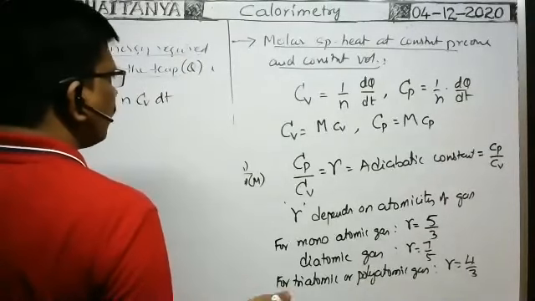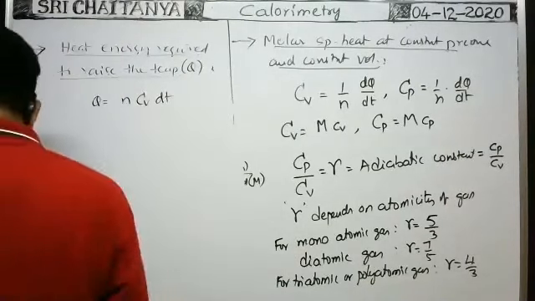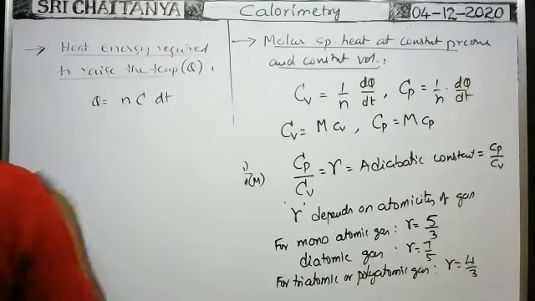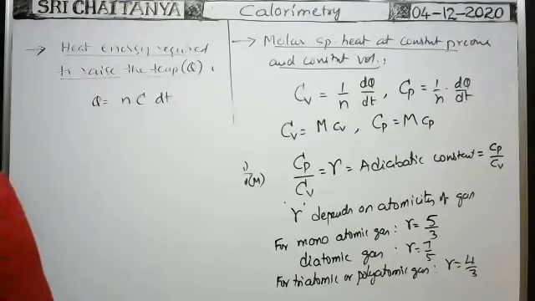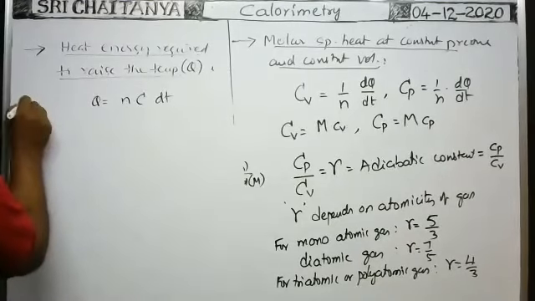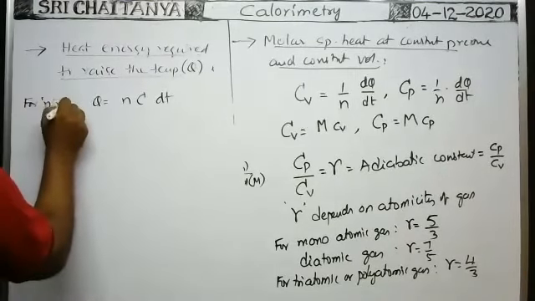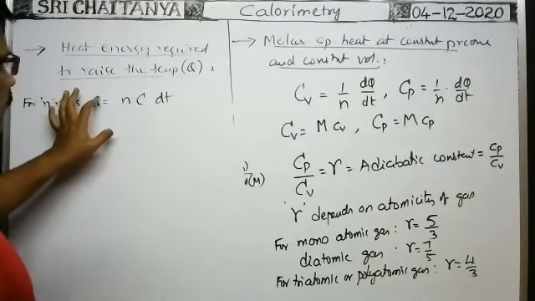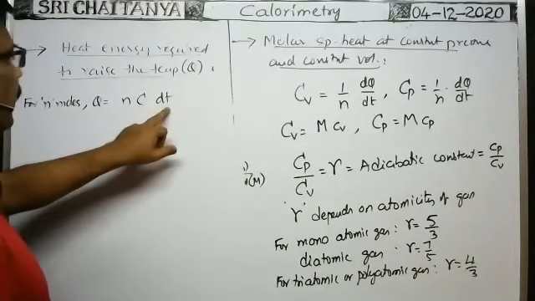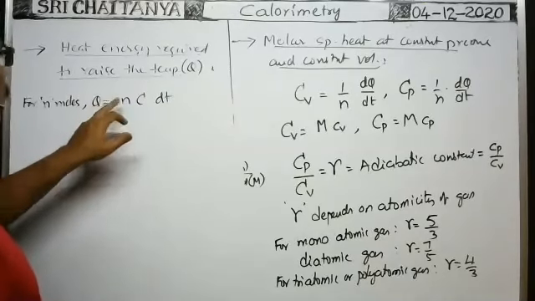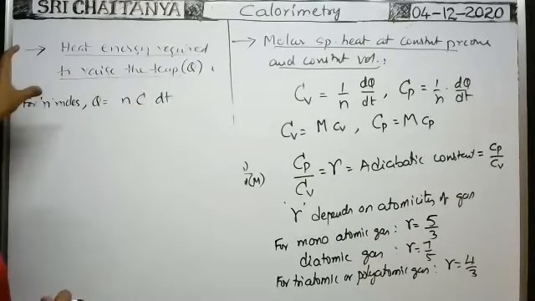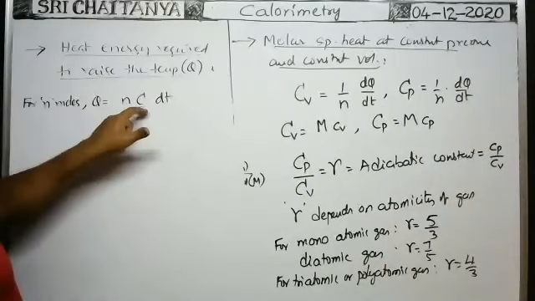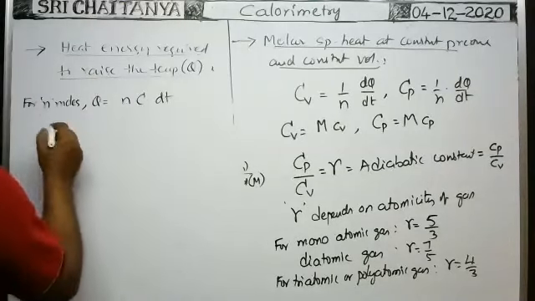Or suppose you are given the principal specific heat, but in general you write molar specific heat. Capital C is the molar specific heat. So to raise the temperature of n moles of the gas by dT temperature, the amount of heat required is equal to n C dT. Suppose the heat is required to raise the n moles of the gas at constant volume, then you have to write Cv.